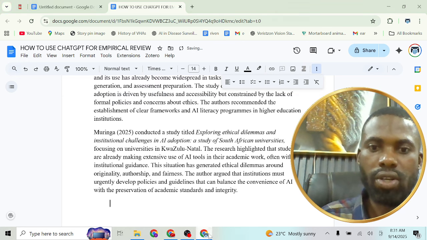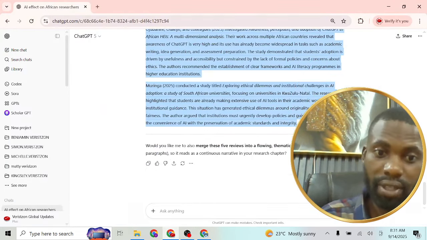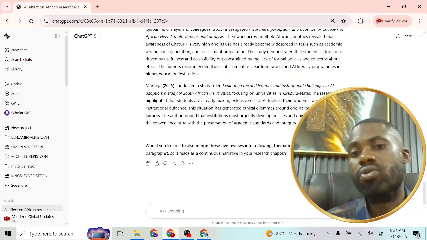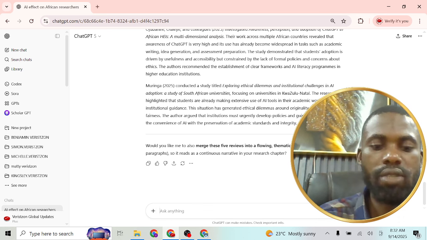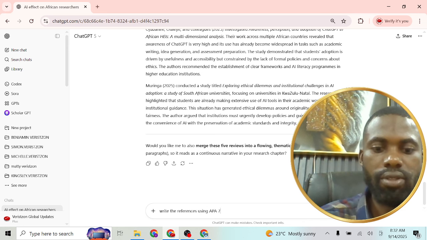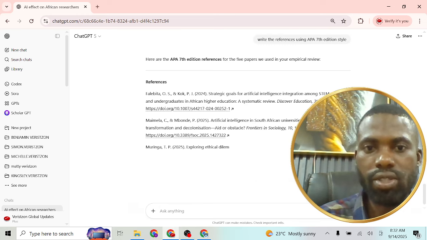Now that is not all. Let's go back. That is not all. Let's go back. I need the reference, right? And I don't want to start opening those materials one after the other to get the reference. What I will now do is to tell ChatGPT, write the references using a seventh edition style.